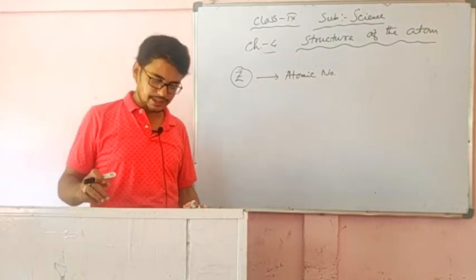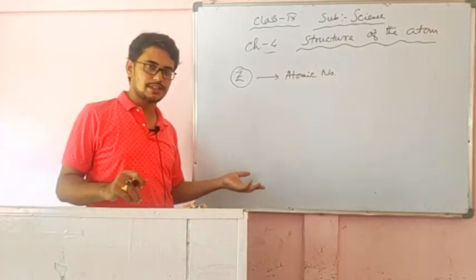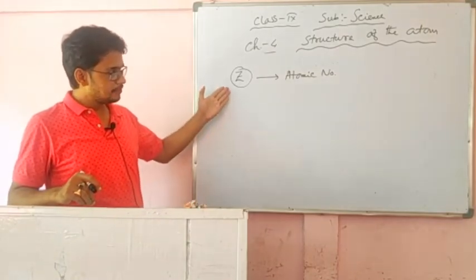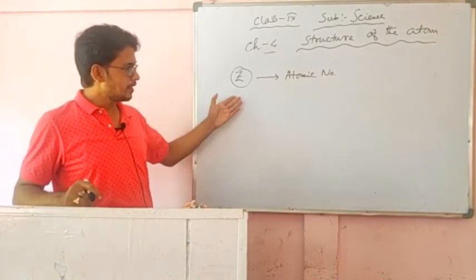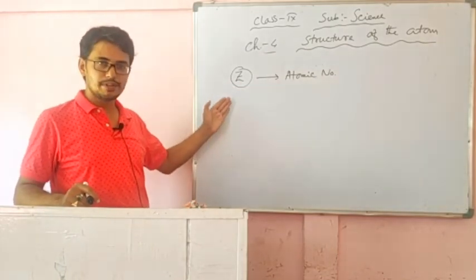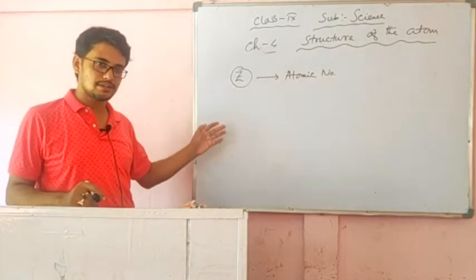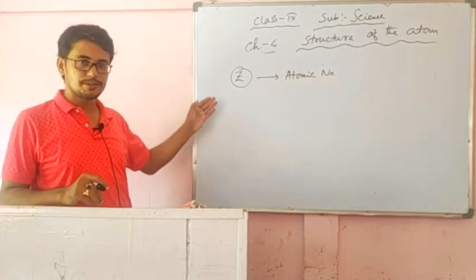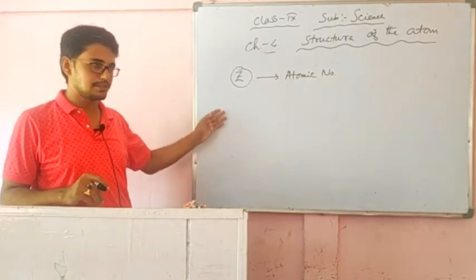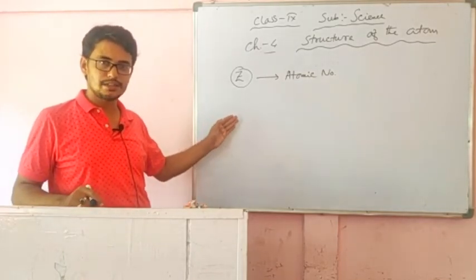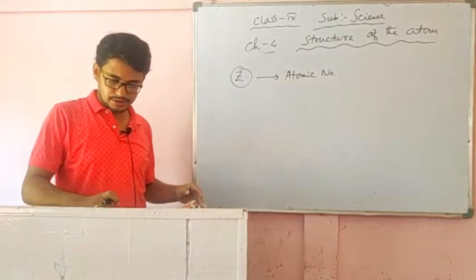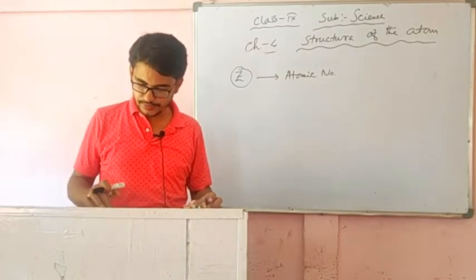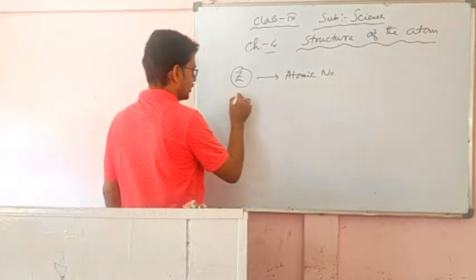In an atom, as many protons as there are, that many electrons are also there, because the atom is electrically neutral, as Thomson said earlier. So the number of protons and the number of electrons in an atom are the same. That's why the atomic number represents the number of protons as well as the number of electrons. If there are 17 protons, there will be 17 electrons. If 8 protons, then 8 electrons in oxygen. If 17 protons in chlorine, then 17 electrons in chlorine. So this is the atomic number, denoted by Z. And mass number is denoted by A.